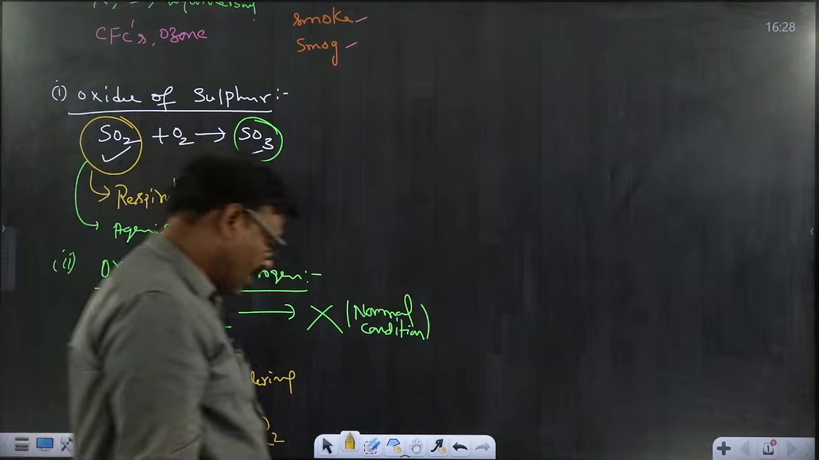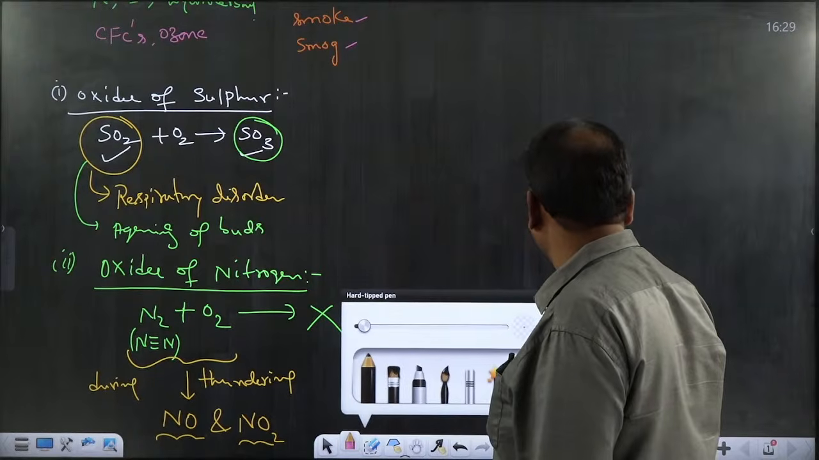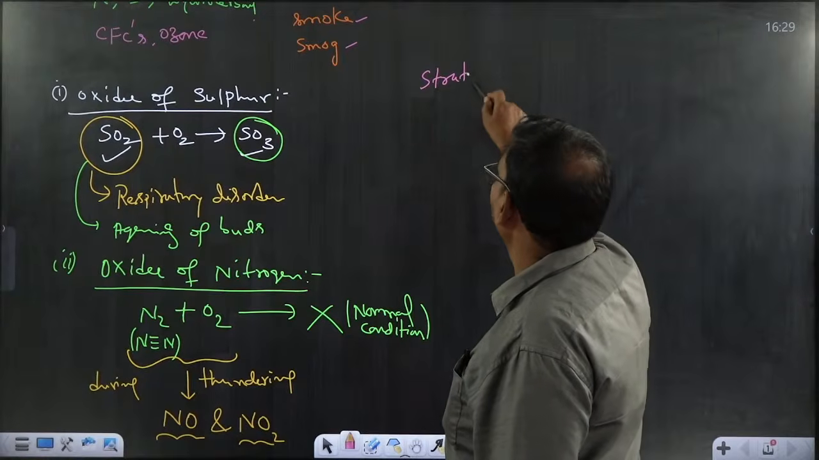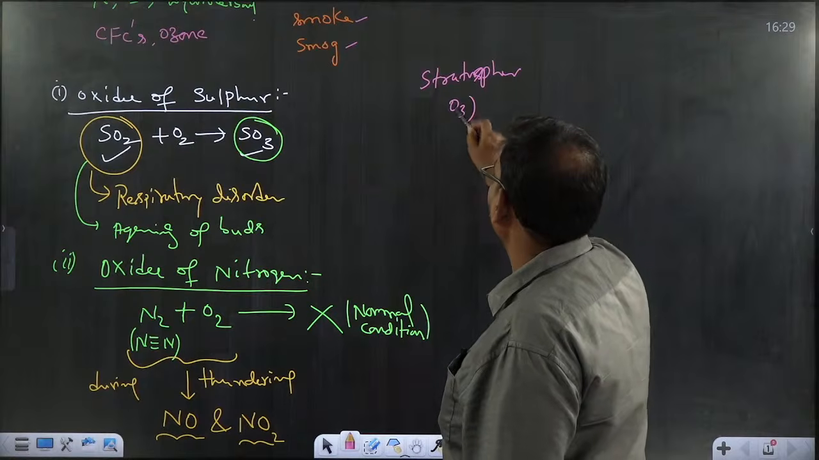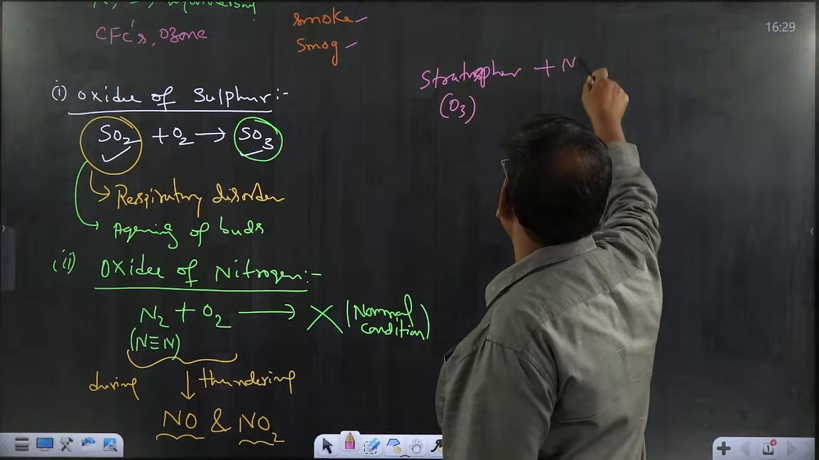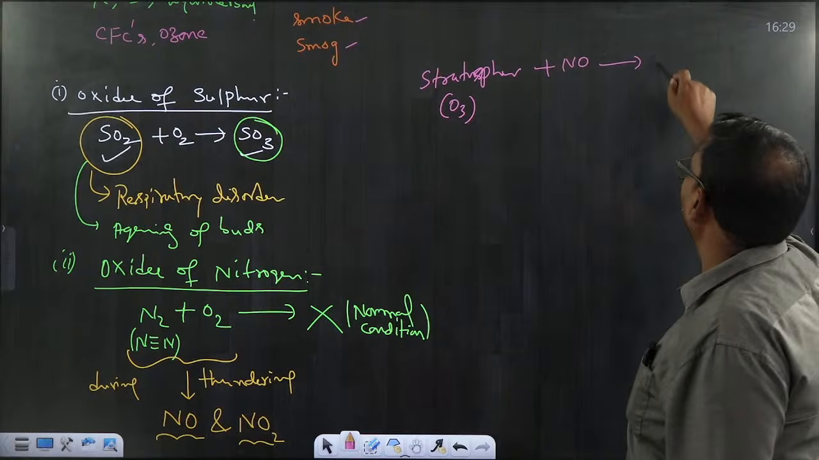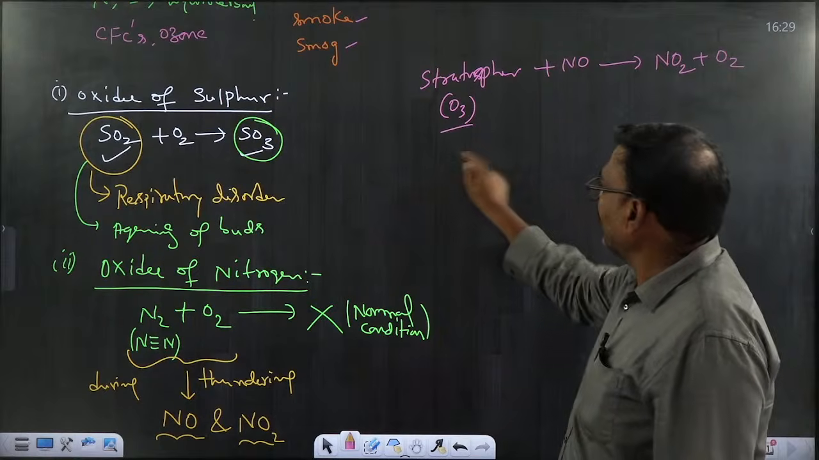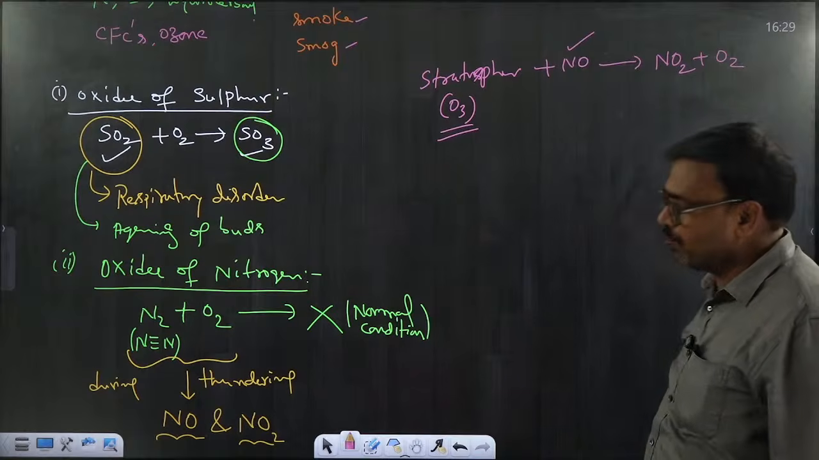There is an adverse effect of nitric oxide in atmospheric air, because ozone is present in the stratosphere. That stratospheric ozone will be depleted by nitric oxide, producing NO2 and O2. The level of ozone decreases in the stratosphere due to the presence of NO.